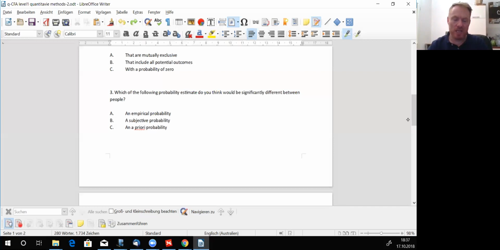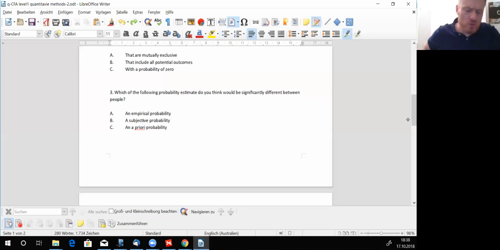And of course, it's the subjective probability, because like your boyfriend, your girlfriend says so, and once you dispute with one another, you are totally different. Your standpoint is by far different from the one of your boyfriend or girlfriend. So that's why the subjective probability is, of course, the one that can be most different from one another.